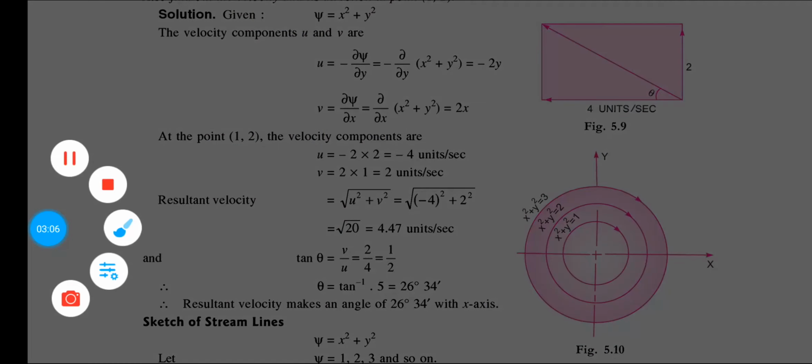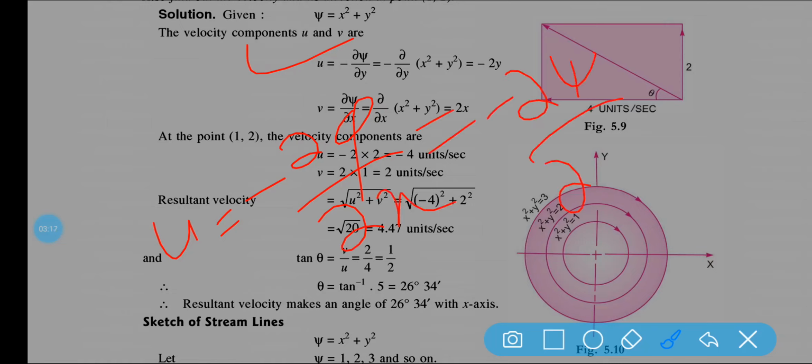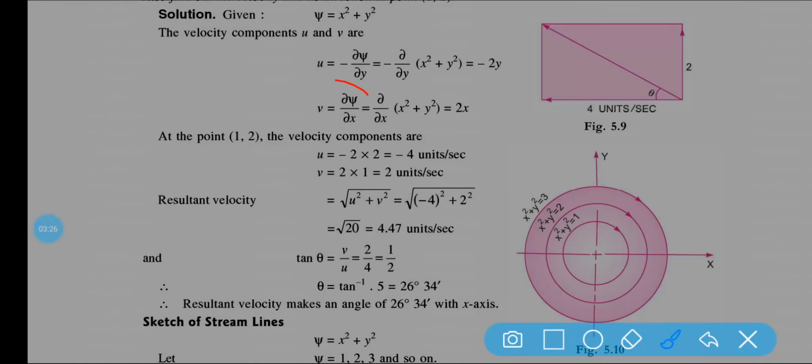So u is equal to minus del phi by del x, or we can write minus del psi by del y. So here it is written minus del psi by del y is the u, and v is equal to del psi by del x. That is coming from the definition of the stream function. Now the value of psi is given as x square plus y square, so put the value and differentiate with respect to y. You will get minus 2y, because you know the differentiation. There is nothing to discuss here.